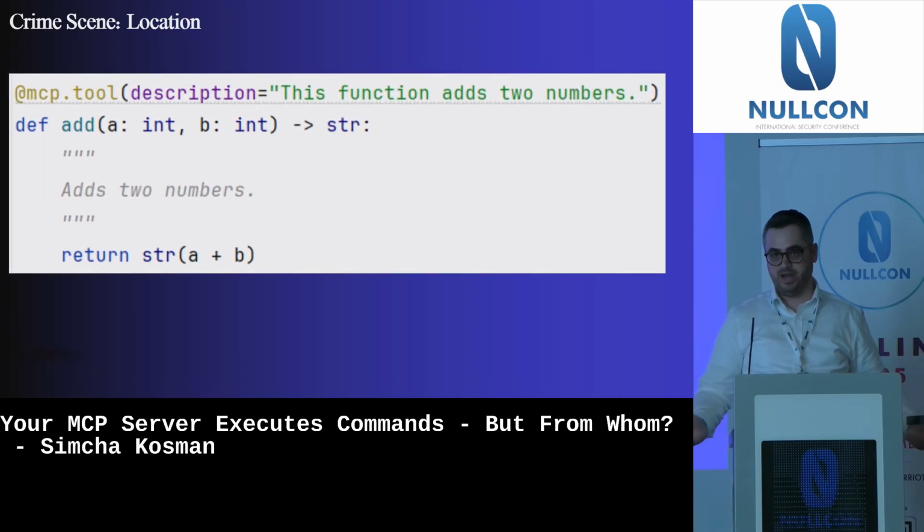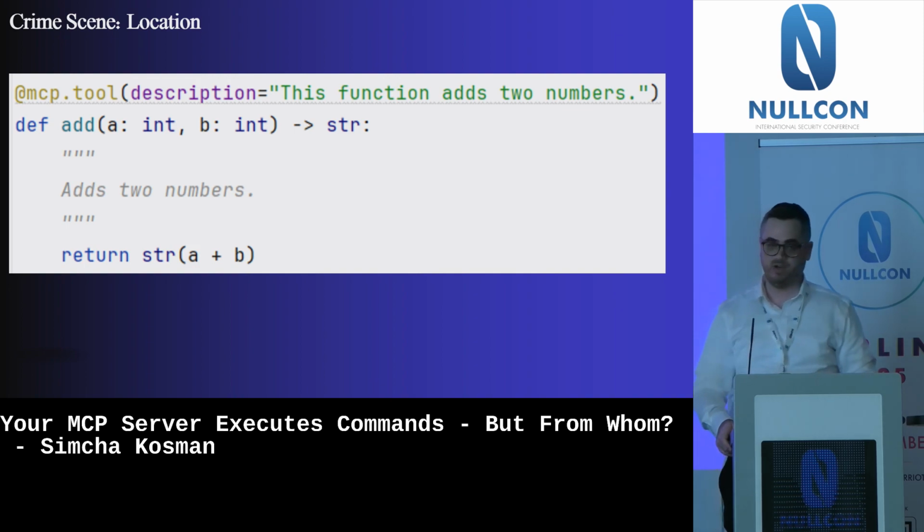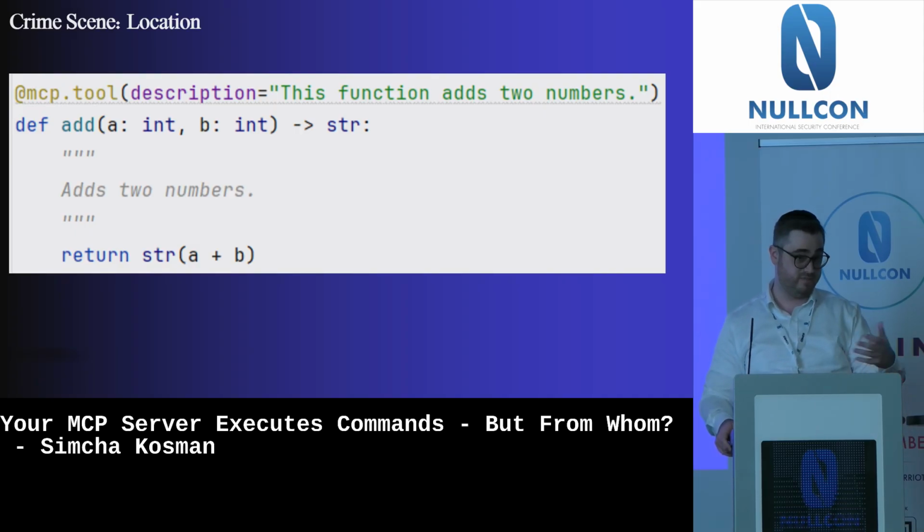The way MCP is defined is very simple. We just add a decorator on top of the function, mcp.tool, and then we need to define exactly the type of the arguments the function will get, because we need to create an accurate JSON schema for the LLM to know exactly what to send.